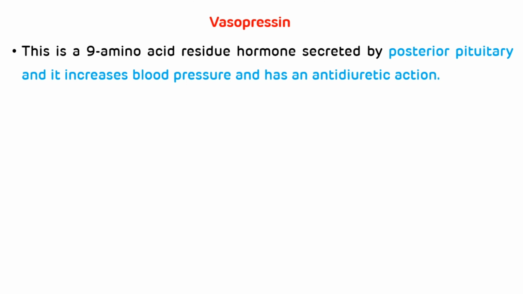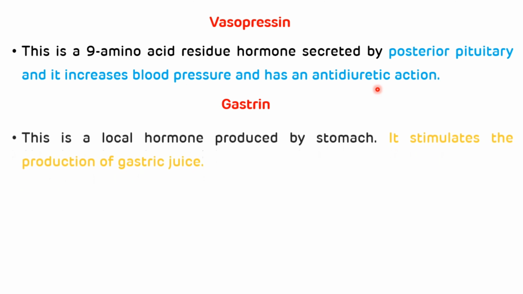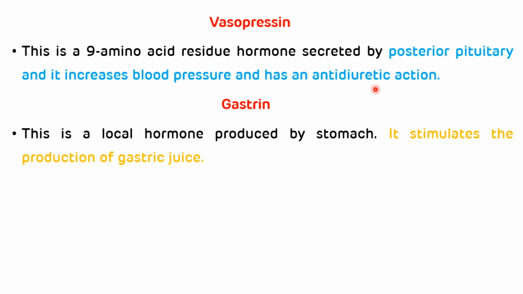Another important peptide is vasopressin. It is a 9 amino acid residue hormone secreted by the posterior pituitary, and it increases the blood pressure, and it has an antidiuretic action. Another important peptide is gastrin. This is a local hormone which is produced by the stomach, and it stimulates the production of gastric juice.